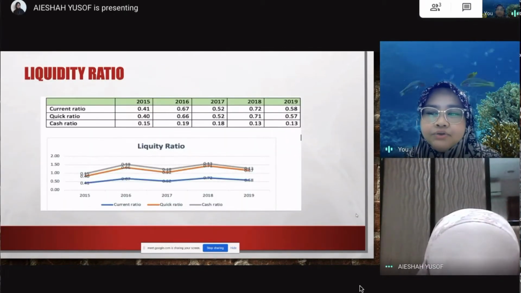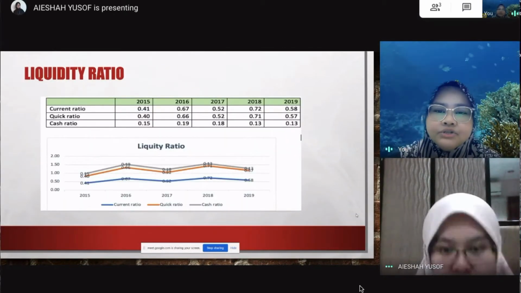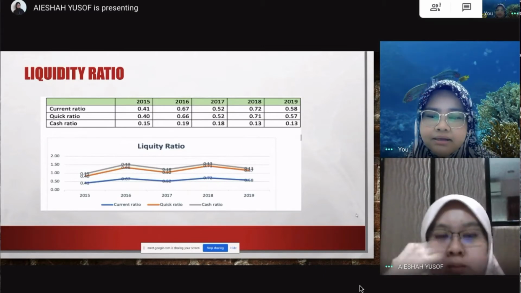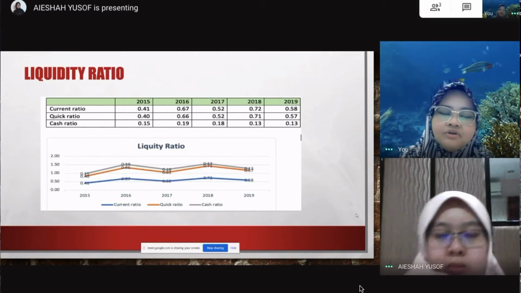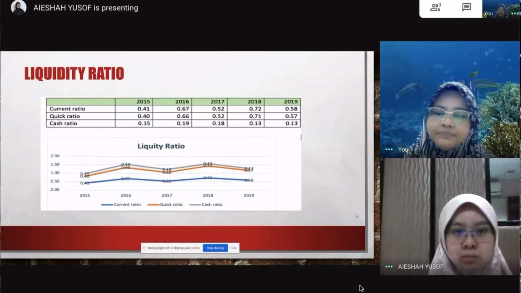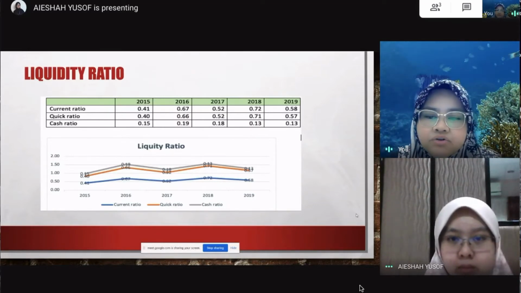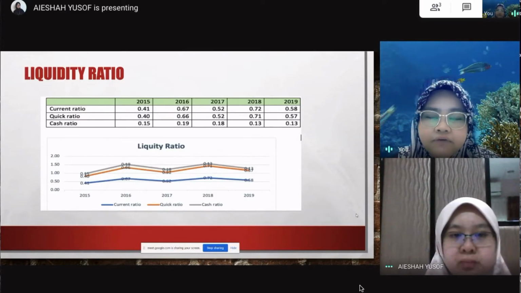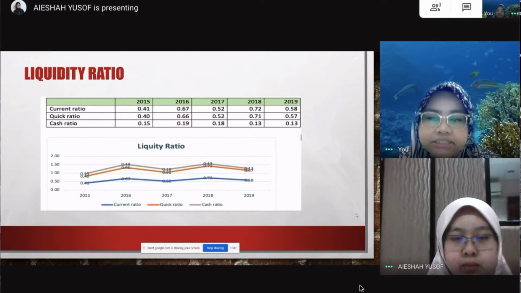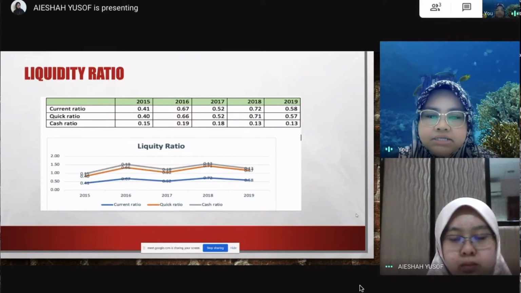Liquidity ratio. From the current ratio, we can see that the ratio has decreased and increased over the last 5 years from 2015 to 2019, with a minimum rate of 0.41 in 2016. This is due to the expansion of Air Asia X to many regions. It also increased a little bit in 2018 but decreased again in 2019, to 0.58.